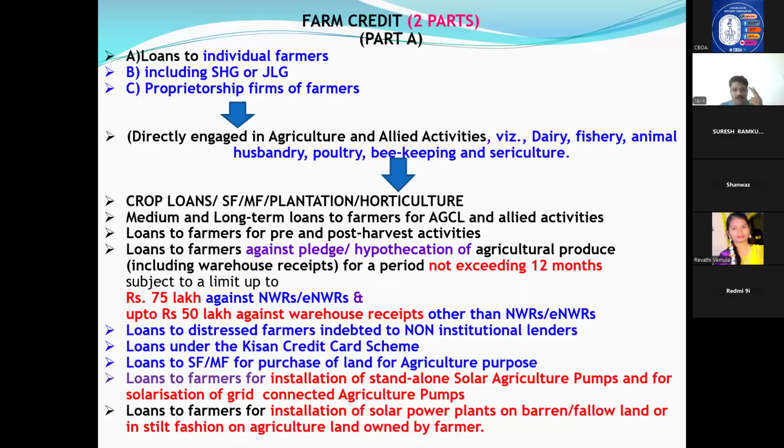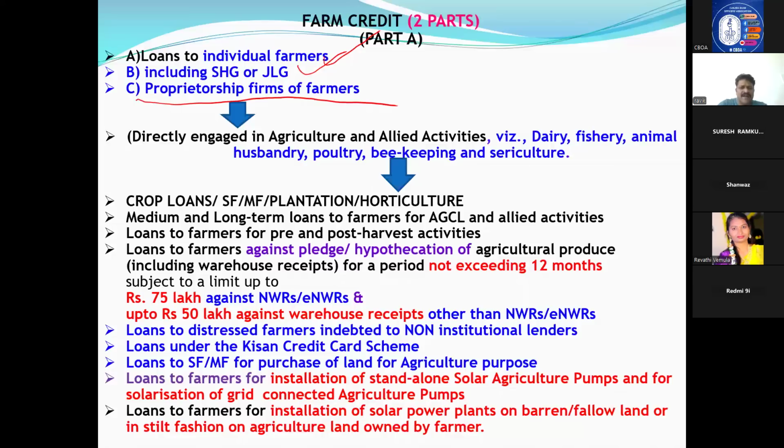And farm credit is divided into two parts. One is the first part, which will take care of individual farmers, SHGs and proprietorship farmers. Part A, again I am telling you, is individuals, single farmers.